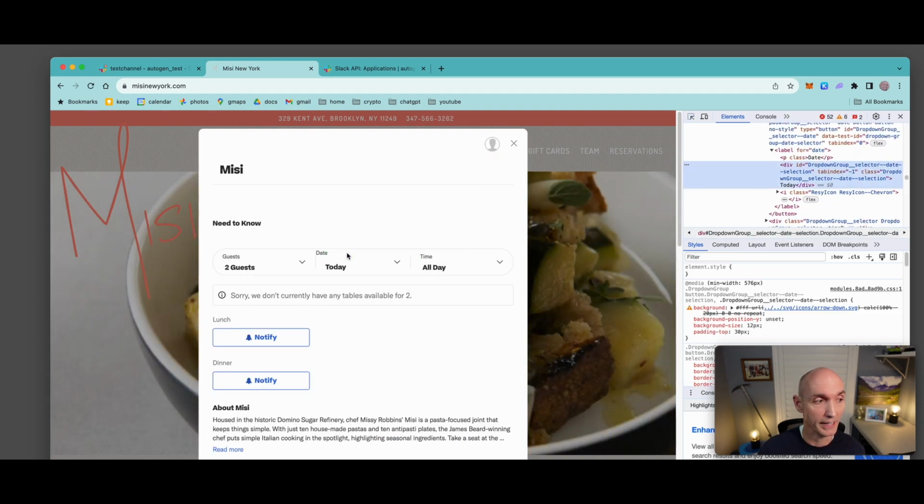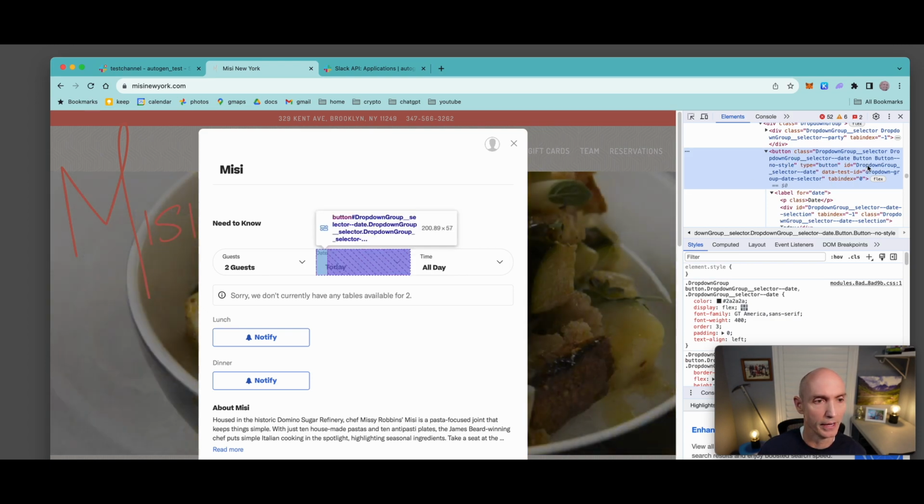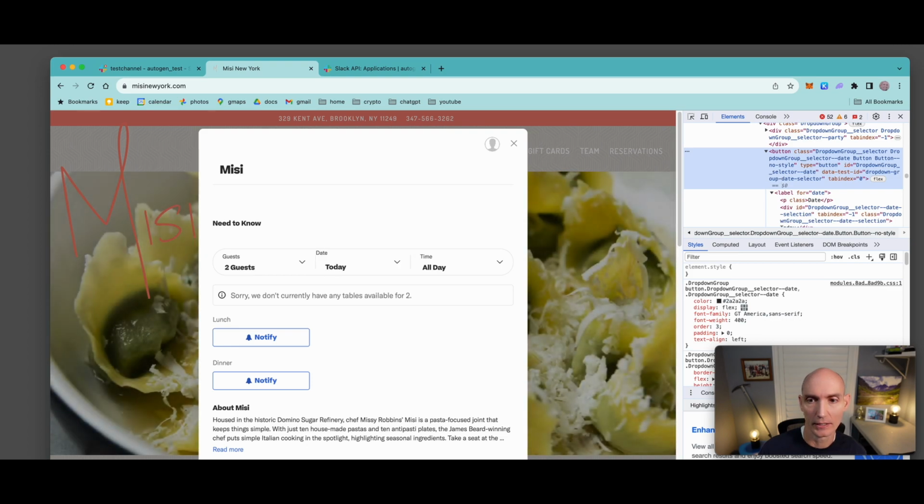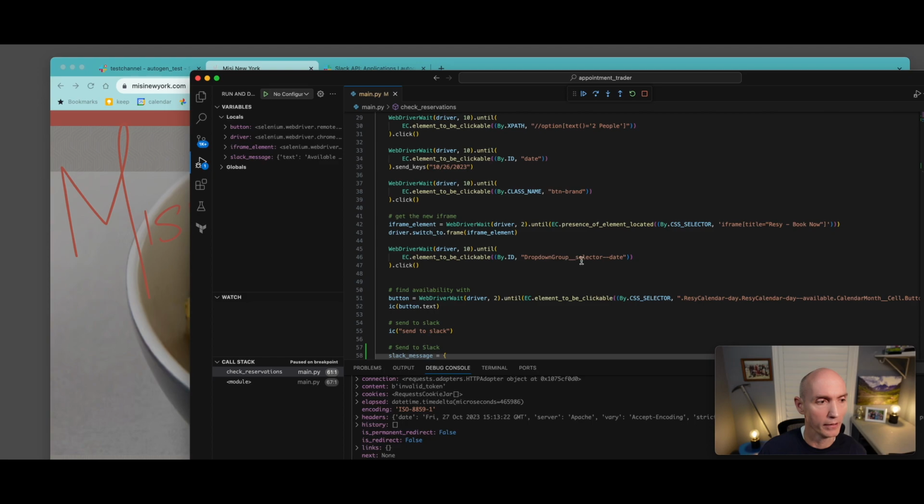So we want to find the date here. Here's how we find the date. So there is the date field, and we've got ID drop down group selector date, and let's pull our code over. And you can see, here we go, drop down group selector date. And then we click that.